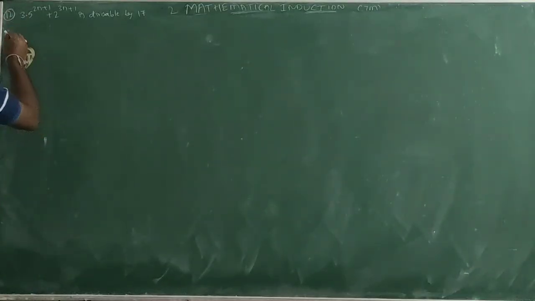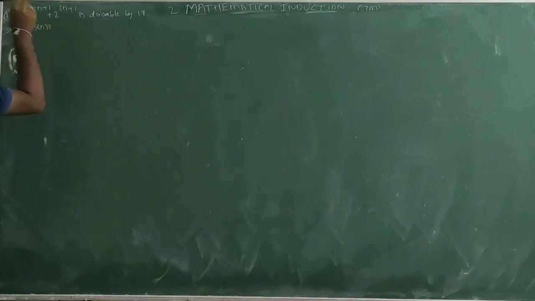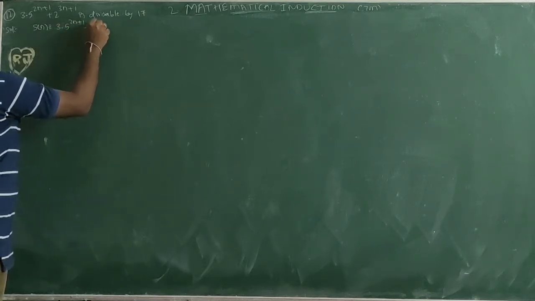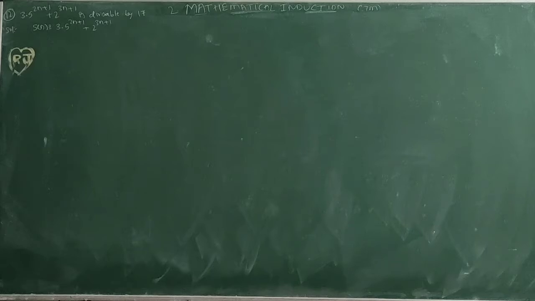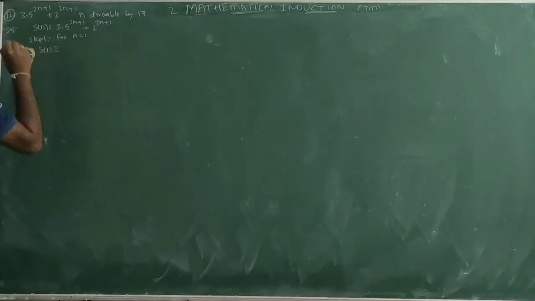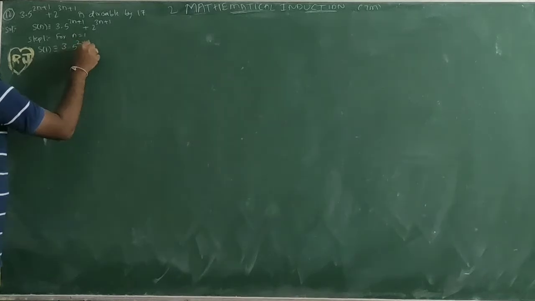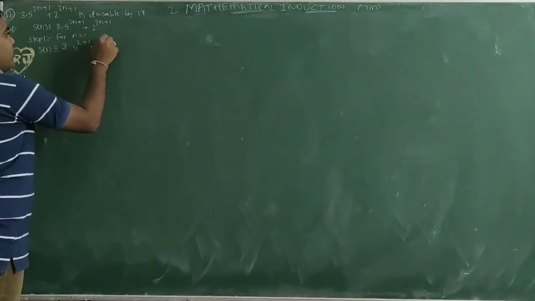First, whatever is given, I want to take S of n equal to 3 into 5 power 2n plus 1 plus 2 power 3n plus 1. Step 1, for n equal to 1, S of 1 equals 3 into 5 power 2 into 1 plus 1 plus 2 power 3 into 1 plus 1.